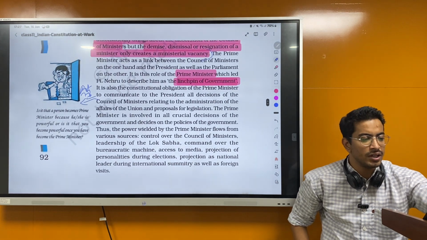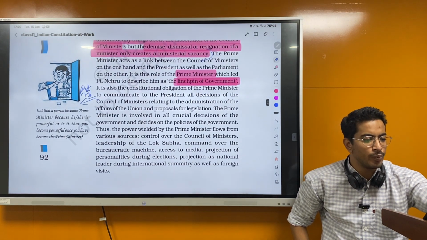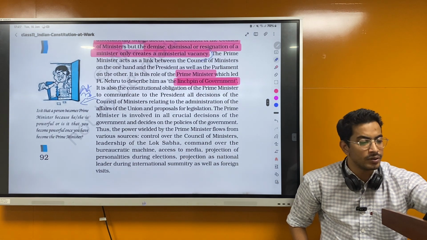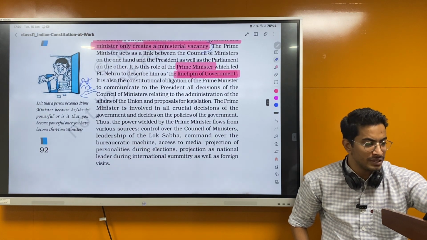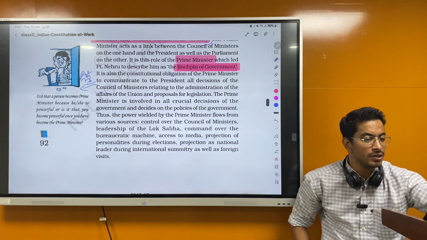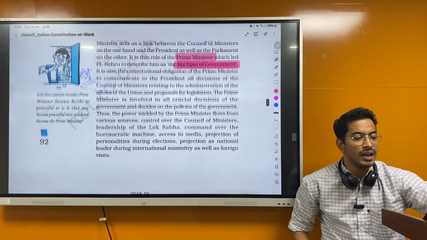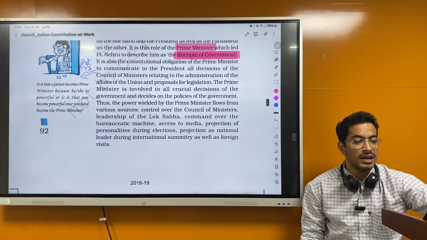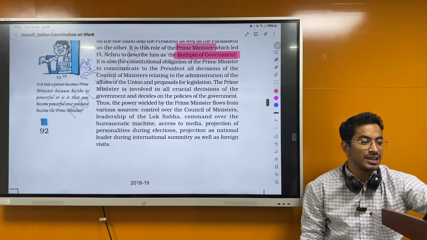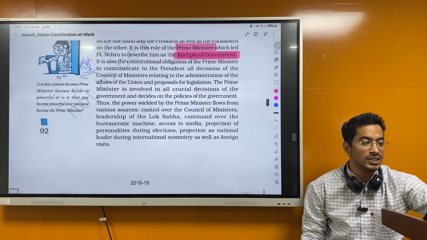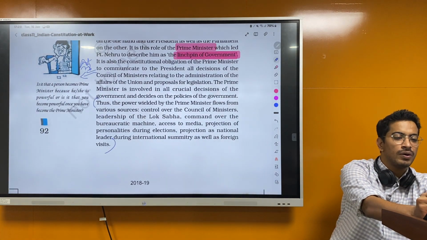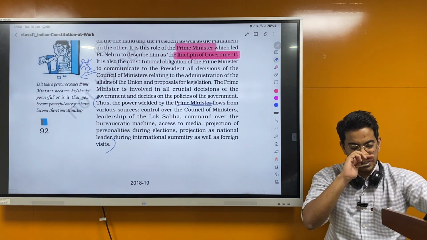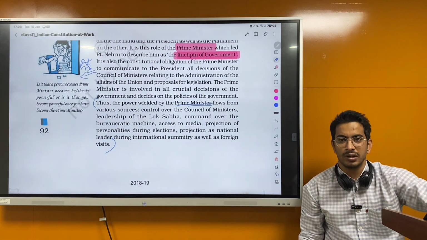The Prime Minister is involved in all crucial decisions of the government and decides on the policies of the government. Thus, the power wielded by the Prime Minister flows from various sources: control over the Council of Ministers, leadership of the Lok Sabha, command over the bureaucratic machine, access to media, projection of personalities during elections, projection as national leaders during international summits, as well as foreign visits. So, can you imagine all the power with respect to the present honorable Prime Minister Narendra Modi?